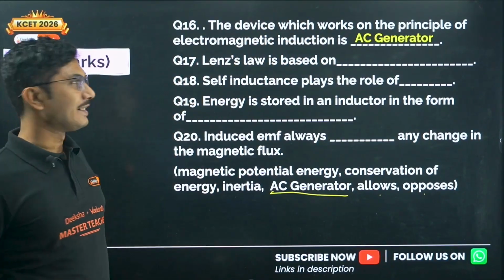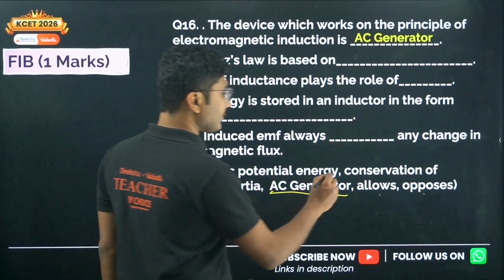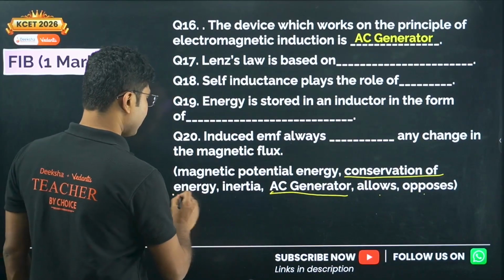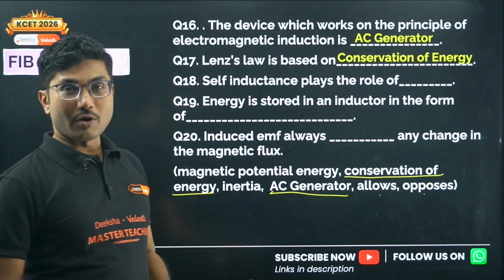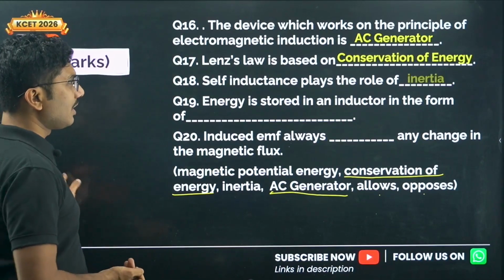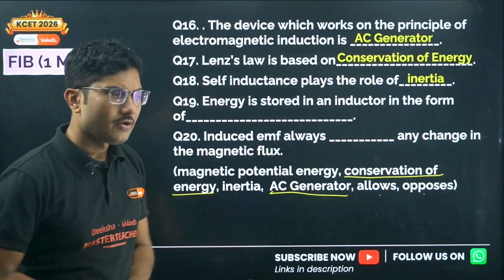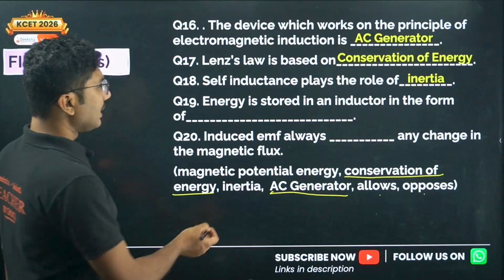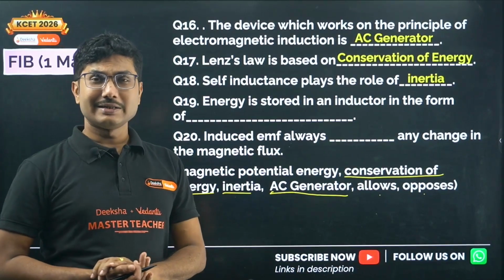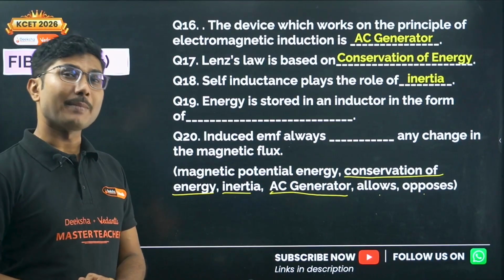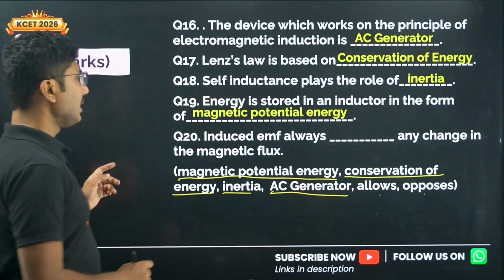It is AC generator. Lenz's law is based on conservation of energy, or is a consequence of conservation of energy. So we also know the second answer. Self-inductance plays the role of electrical inertia, or inertia. Basically, self-inductance plays the role of electrical inertia is more accurate, but inertia is also fine. The energy stored in an inductor is in the form of magnetic potential energy. So from the options we can see that magnetic potential energy is the correct answer.